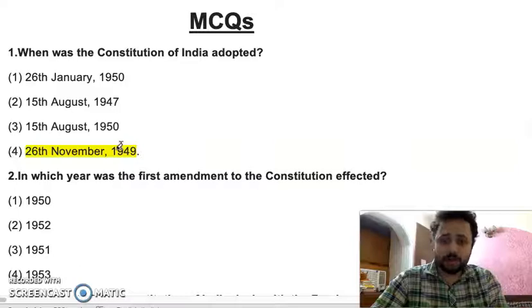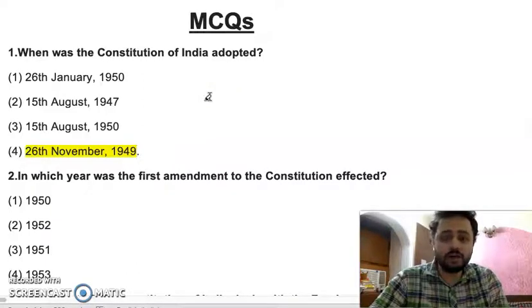Also, from the period of 1947 till 1950, India was of dominion status. It became a Republic on 26 January 1950. What does dominion status mean? It means semi-independent polities.